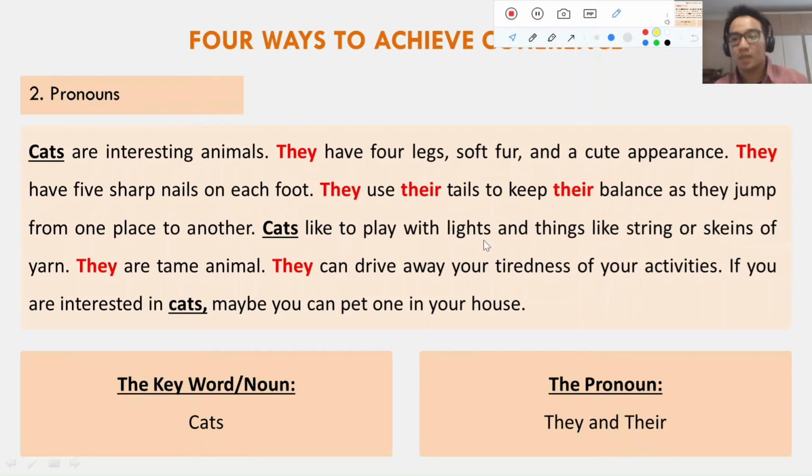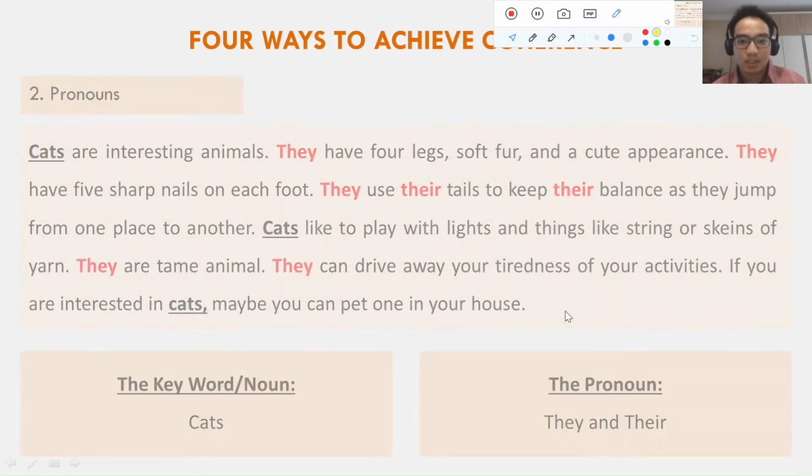Cats like to play with lights and things like string or skeins of yarn. They are tame animals. Again, we use they. They can drive away your tiredness of your activities. If you are interested in cats, maybe you can pet one in your house. Okay, I hope that you guys could imagine what I mean about using pronouns to achieve coherence.